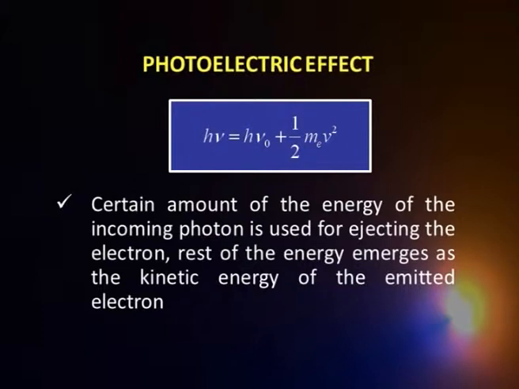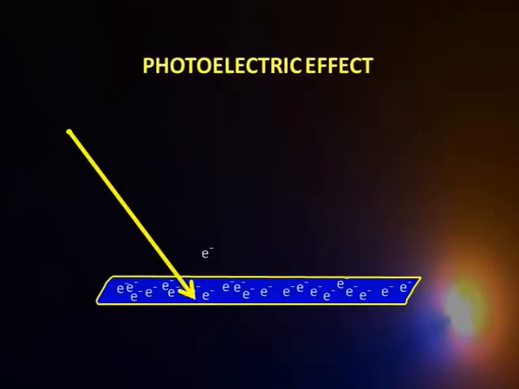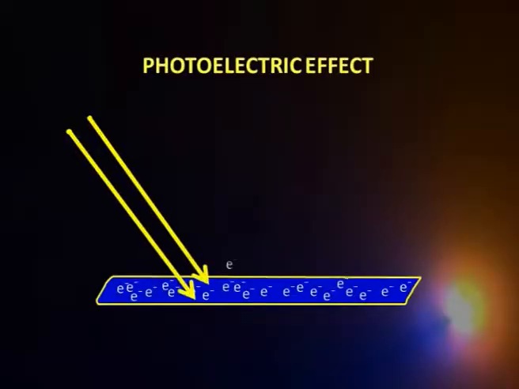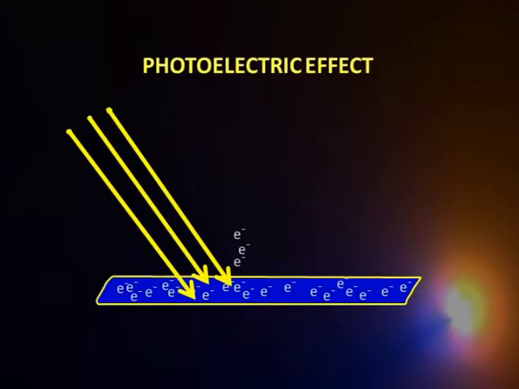Okay. So, what we have is this h nu gives me the energy of the photon which is being shown on the metal. Out of that, part of the energy, that is h nu naught, is used to knock off the electron, and rest comes out as the kinetic energy of the electron. According to Planck, higher intensity means I am giving more number of photons. Since each photon is going to strike an electron and knock it off, more photons means there will be more electrons coming out.